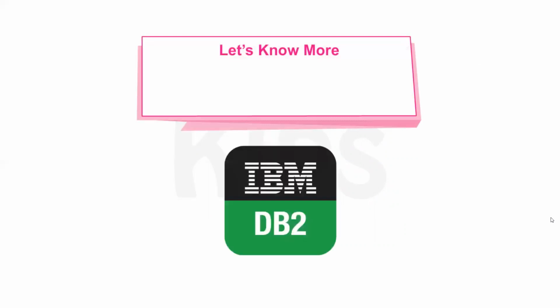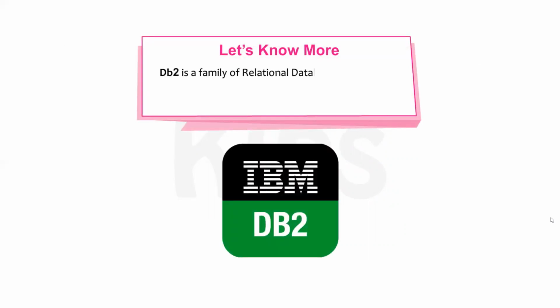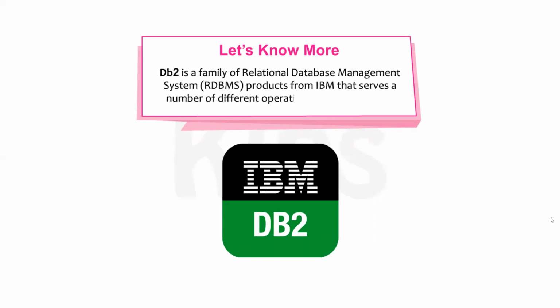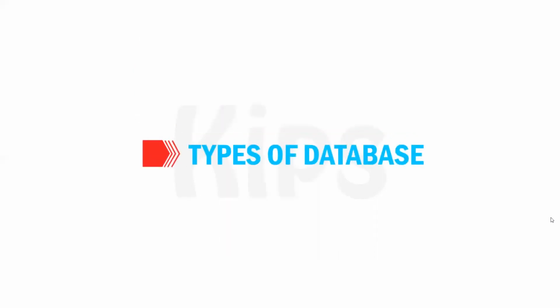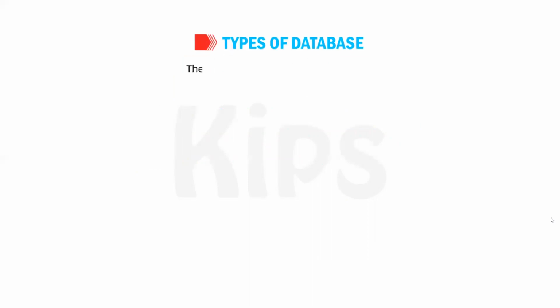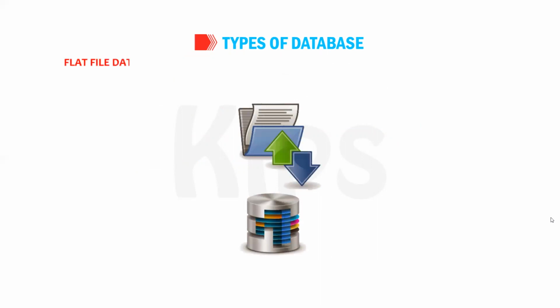Students, let's know more. DB2 is a family of relational database management system, RDBMS, products from IBM that serves a number of different operating system platforms. Students, let's talk about the types of database. There are mainly two types of database. Flat file database.